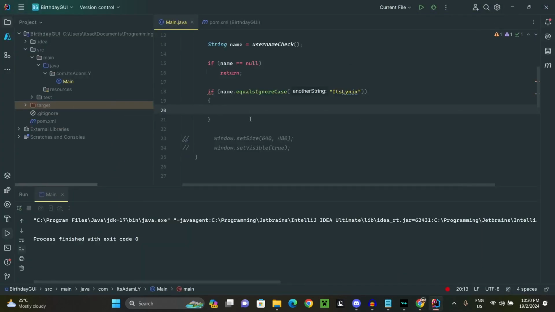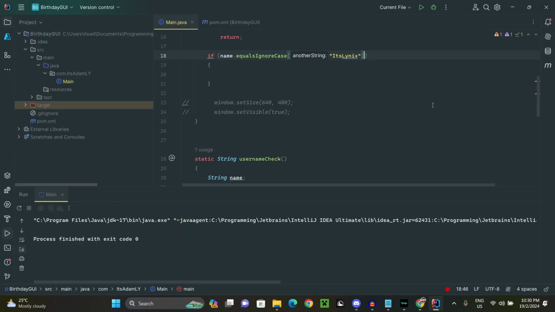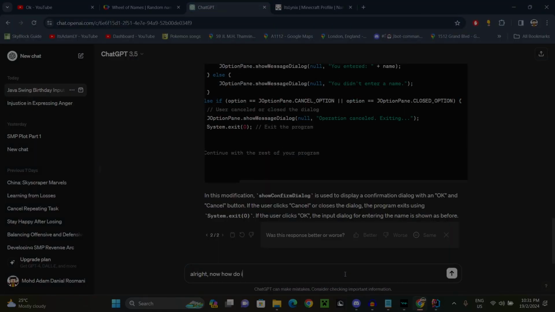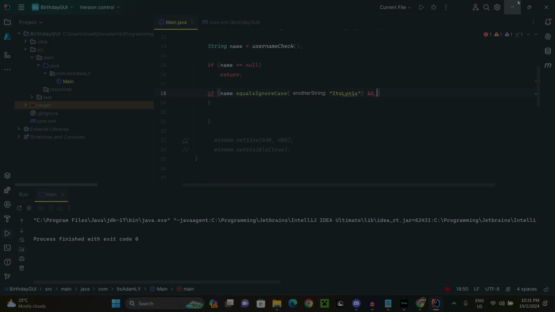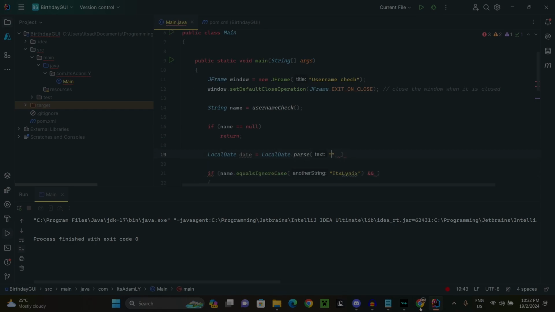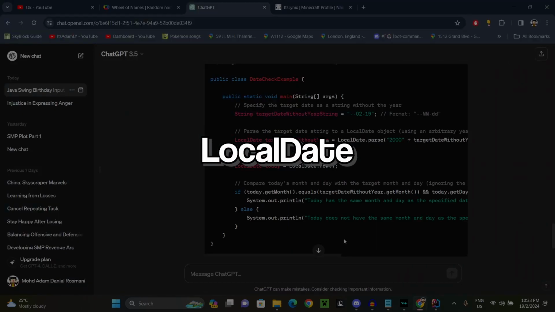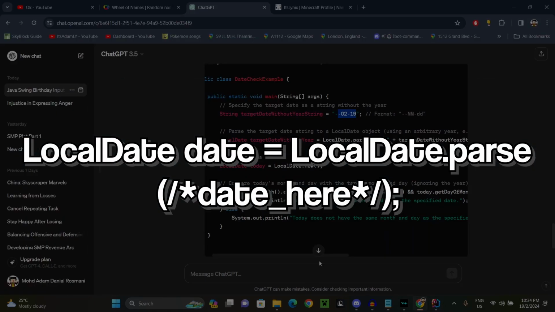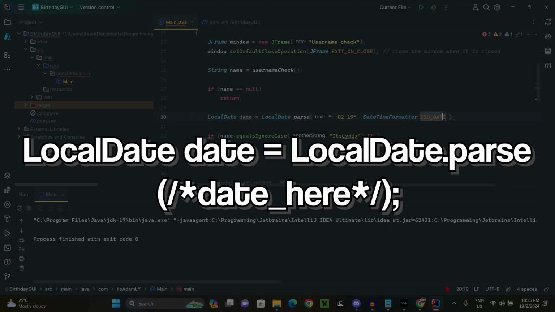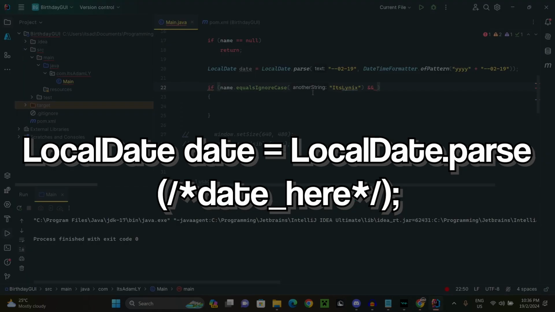Okay, so now I want to check for today's date. The name checking is just easy. For the date checking, I used the LocalDate class. Firstly, I declared his birth date by using LocalDate to register his birthday, assigning it to a variable.